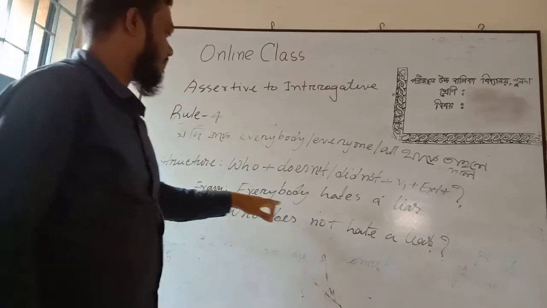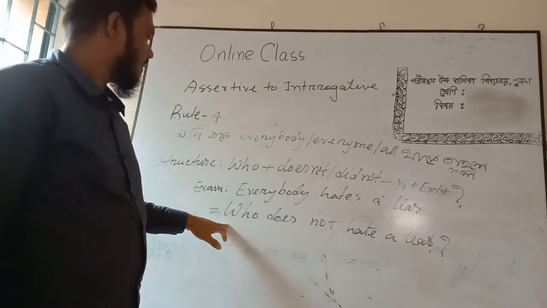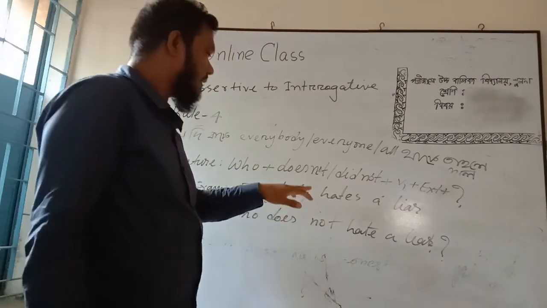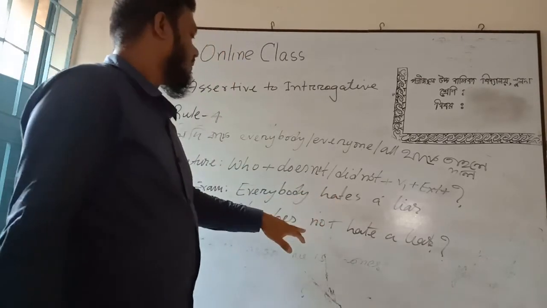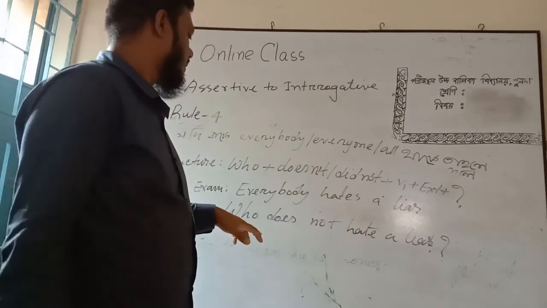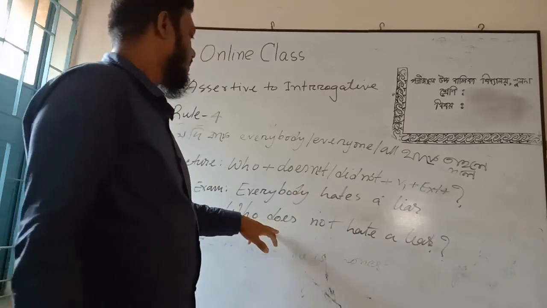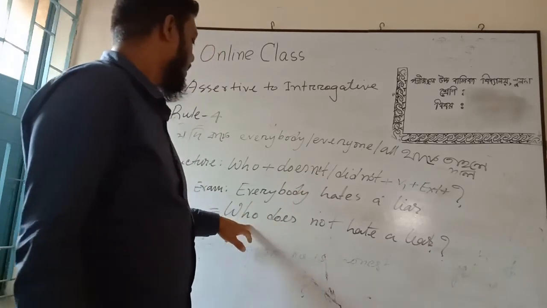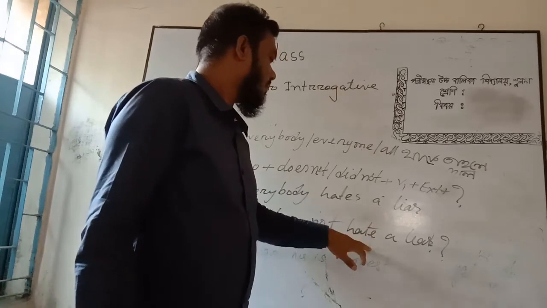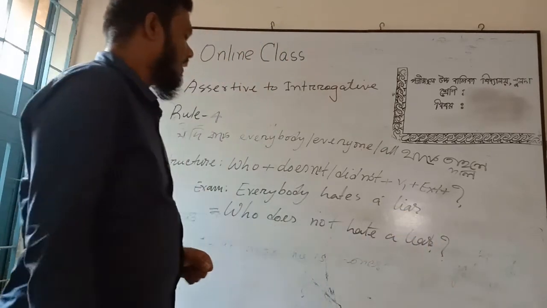For example, everybody has a lie. The answer will be, according to the structure, who plus does not. Actually, if the sentence is present form, then we have to use doesn't. If the sentence is a past indefinite, that means past form of verb, we have to use didn't. So we have used who plus does not plus present form of verb plus extension plus note of interrogation.